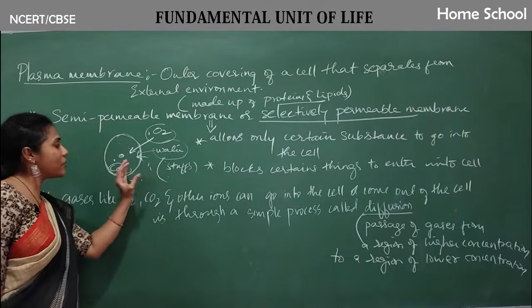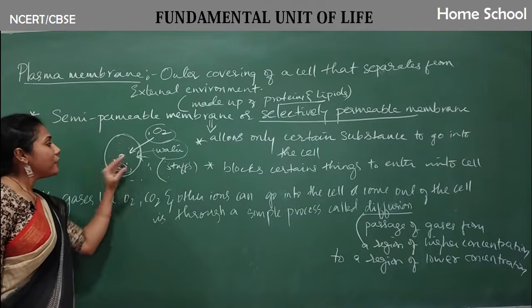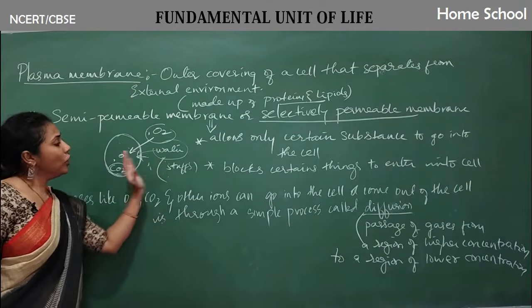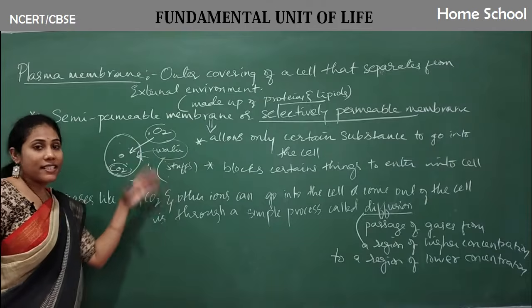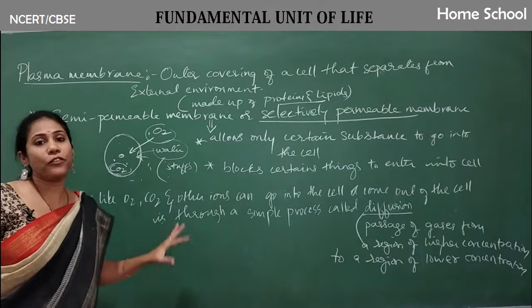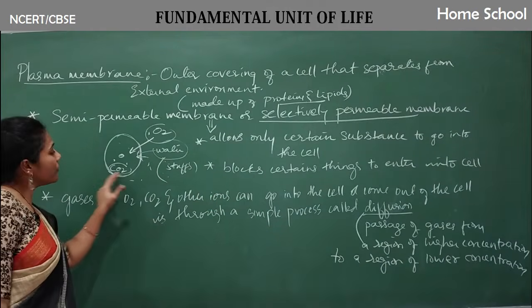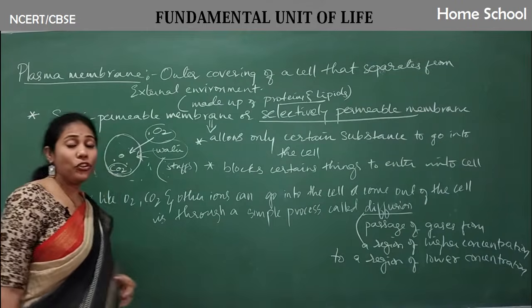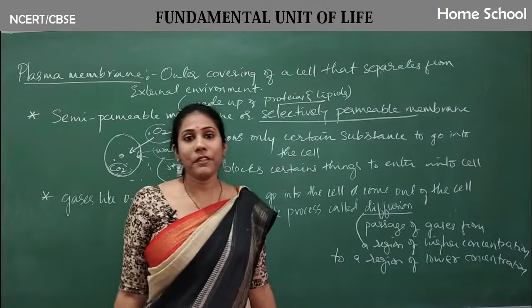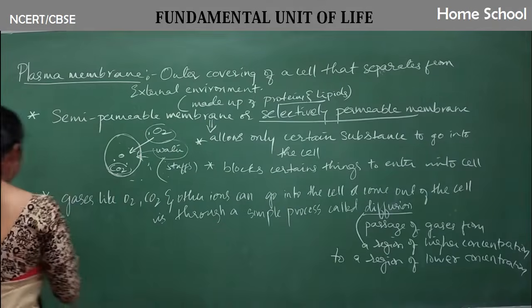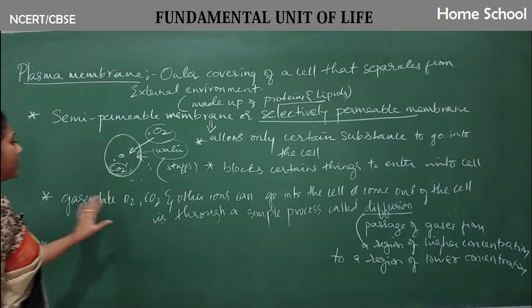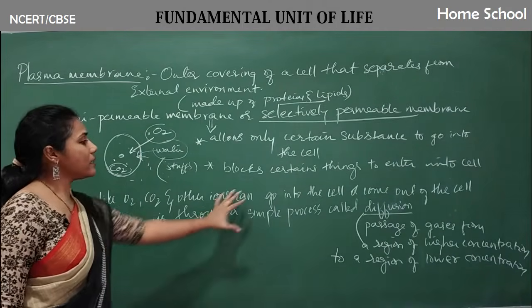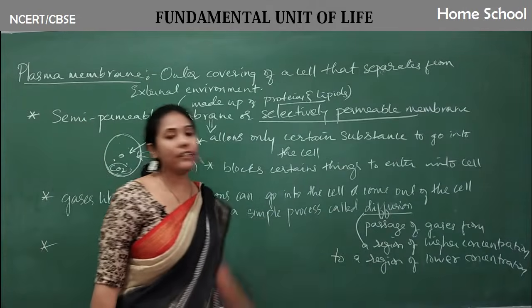Okay, what is that process called? Passage of gas from higher concentration area to lower concentration area. Process name is diffusion. But it will be passed through which membrane, guys? It will be passed through the plasma membrane. Similarly, gases like oxygen and carbon dioxide pass through a simple technique called diffusion.